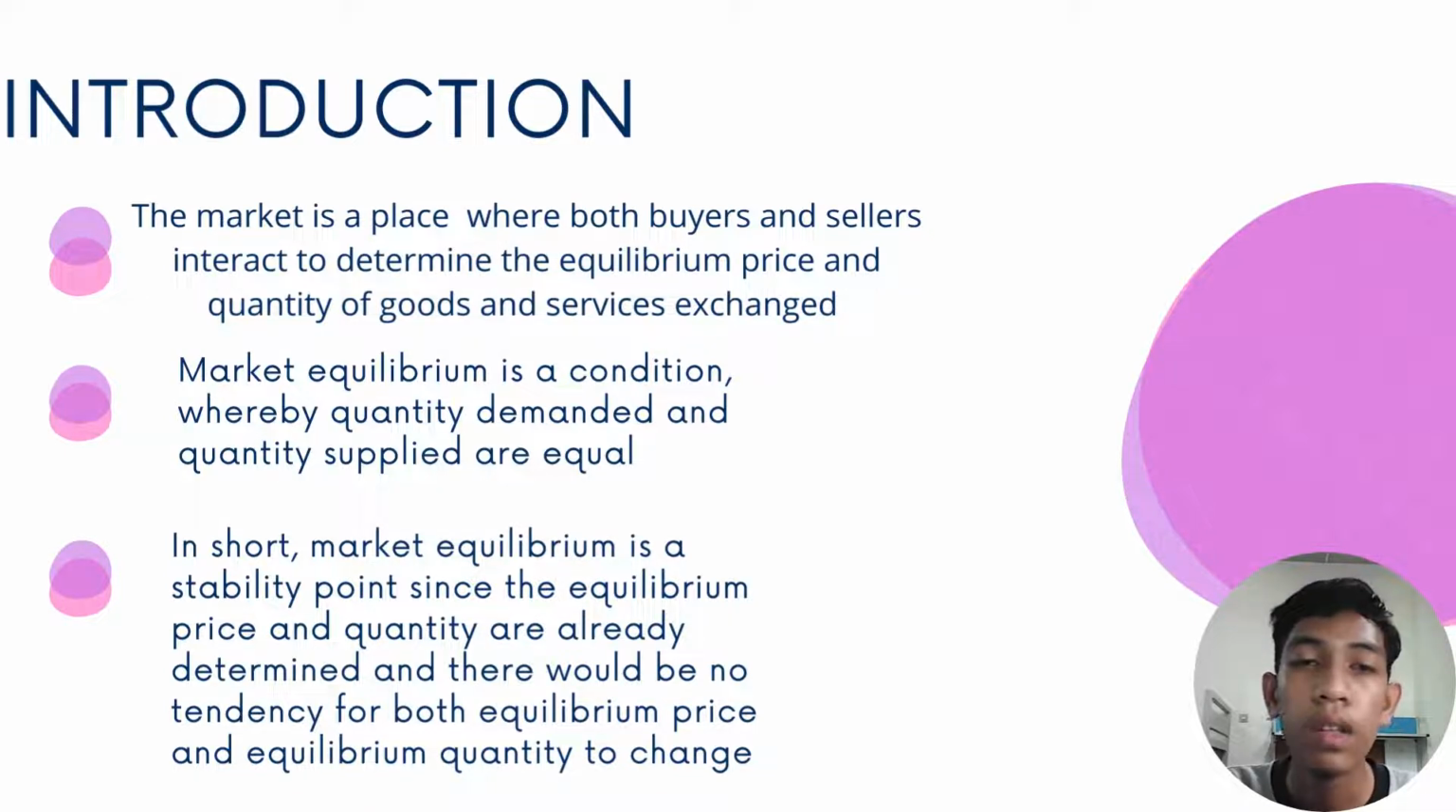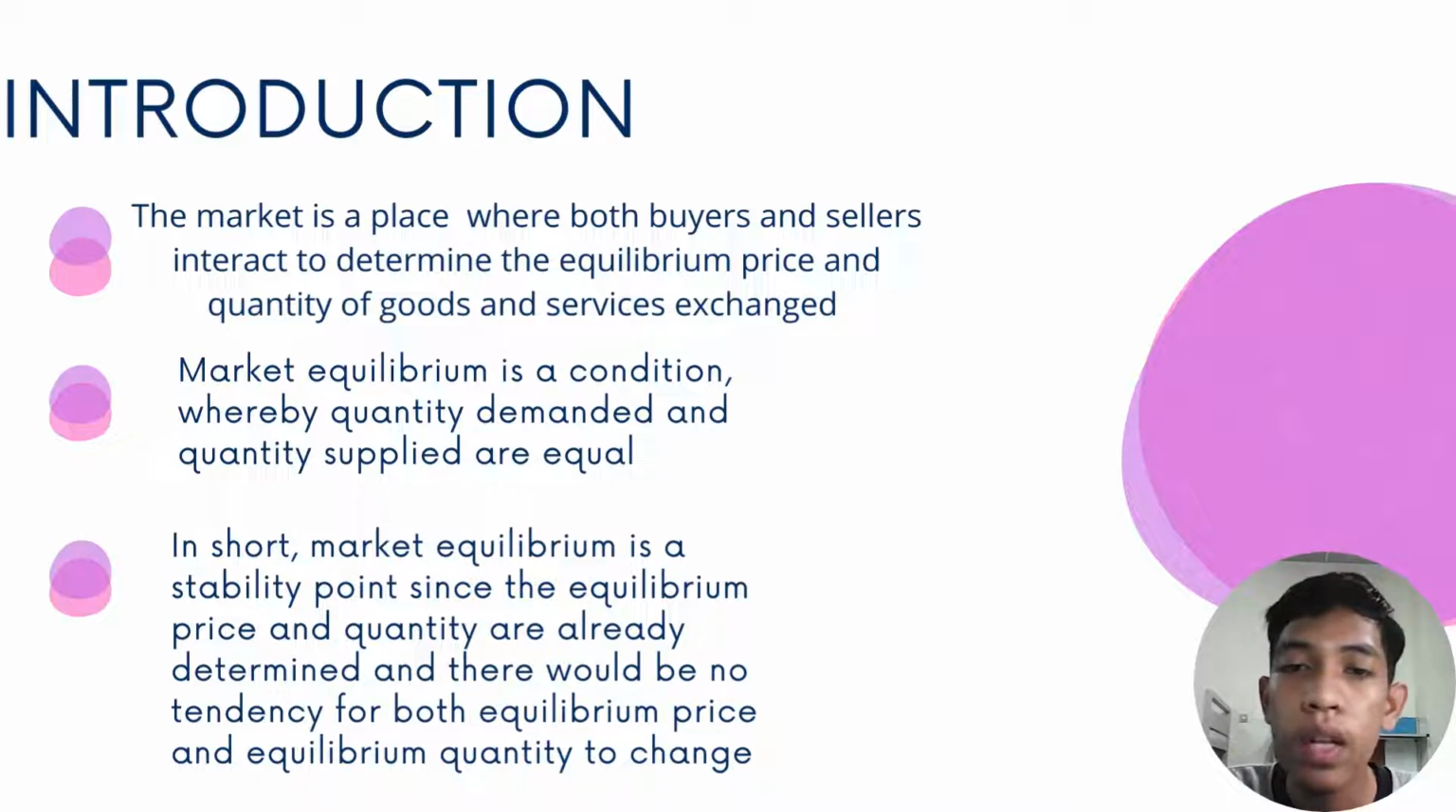We are going to discuss topic 4, which is market equilibrium. In this chapter, the market is in equilibrium if at the market price the quantity demanded is equal to the quantity supplied. The price at which the quantity demanded is equal to the quantity supplied is called the equilibrium price, a market clearing price, and the corresponding quantity is the equilibrium quantity.